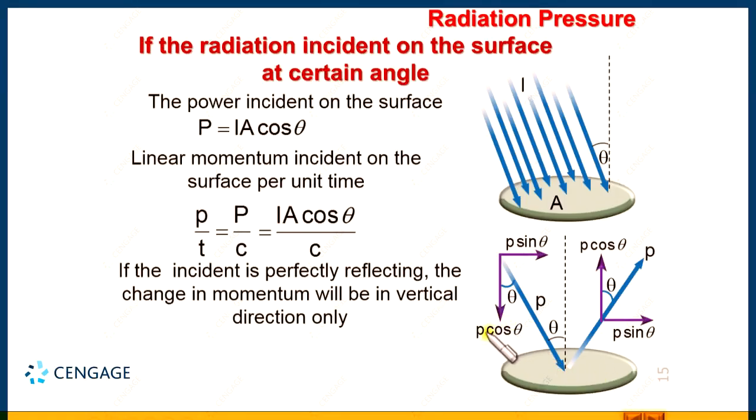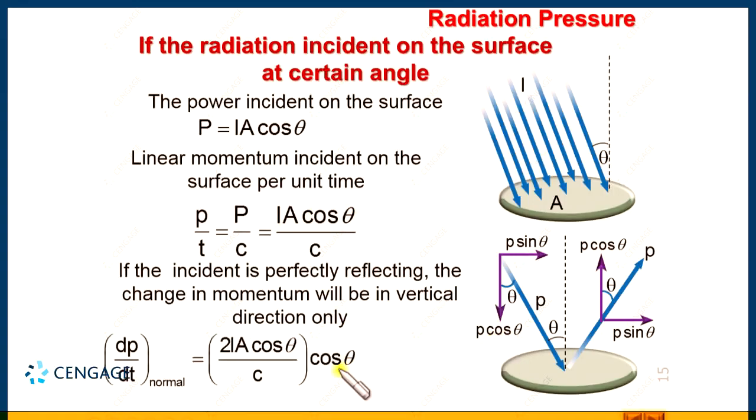That means the total change in the linear momentum normal to the surface has the magnitude 2P cos theta, and we want to find the rate of change. That means dP by dt normal to the surface is equal to 2IA cos theta divided by c, and we are interested in the vertical component, that means multiplying by cos theta, right. So, it is nothing but 2IA cos square theta divided by c. Okay. So, this is the force exerted by radiation normal to the surface.